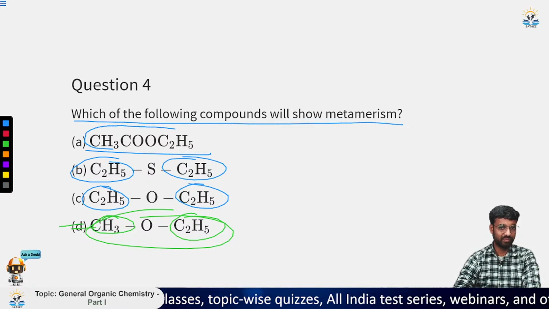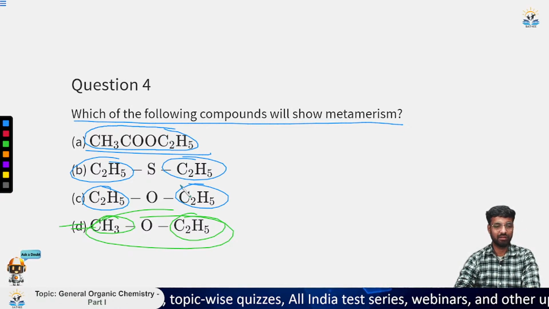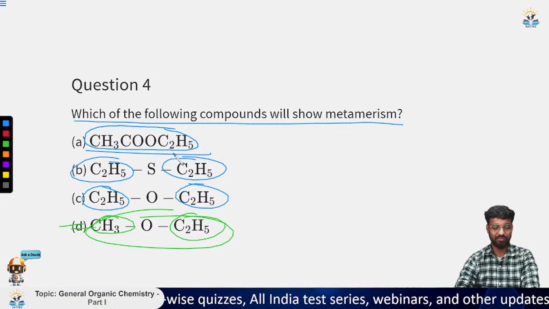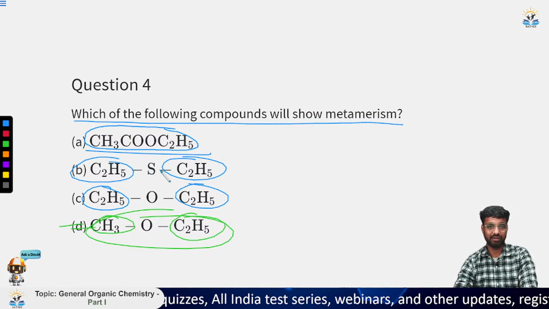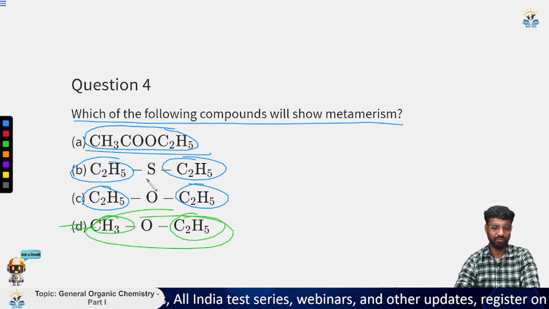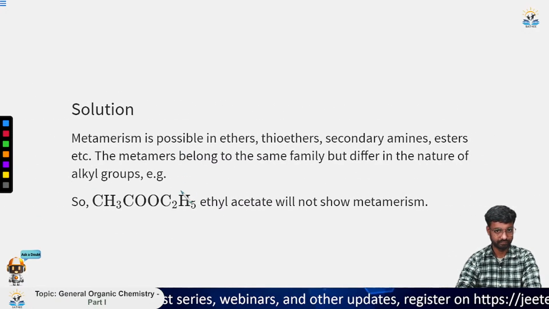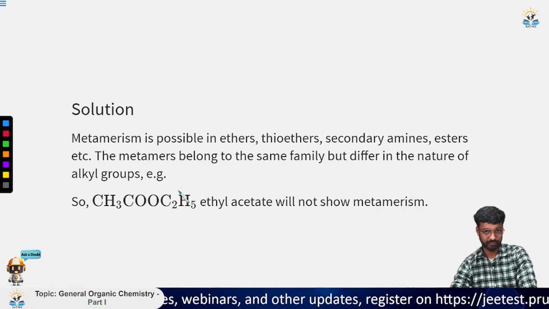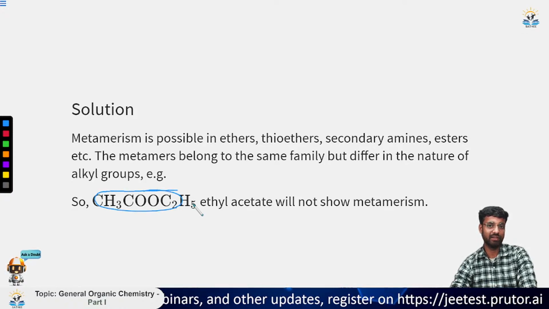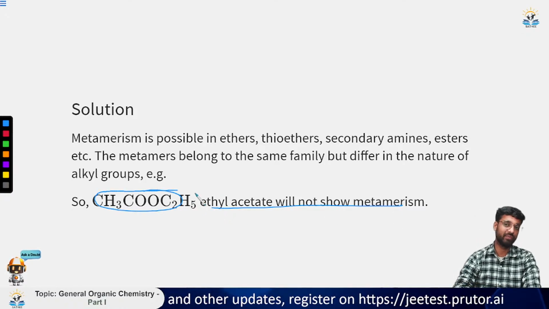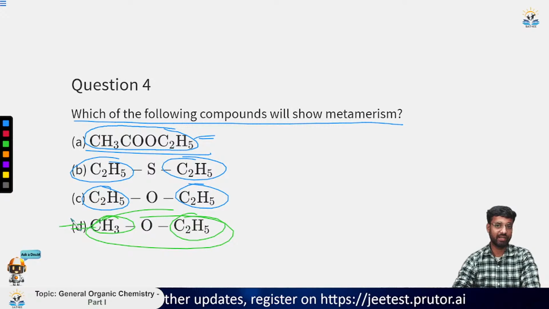This is not the case of metamerism. So we have only two sides, meaning we do not have the same kind of bonding. You can see that single bonds are connected. So this will not show metamerism in any case. It's the same thing written here, that this will not show metamerism. So this is the correct answer.